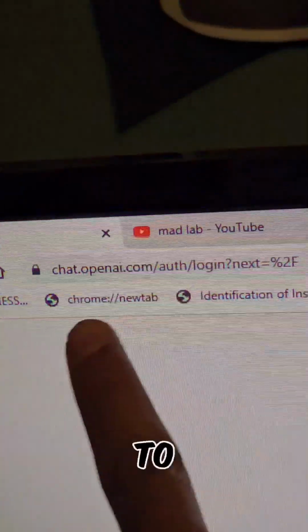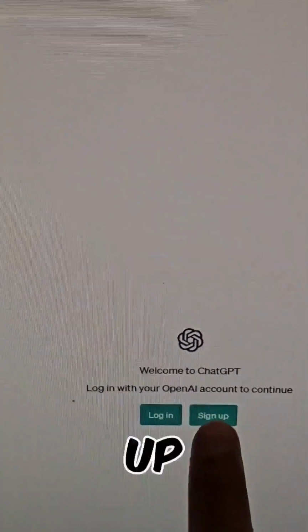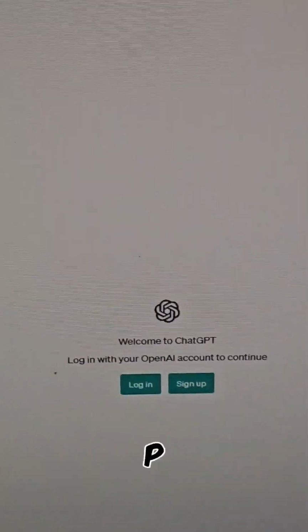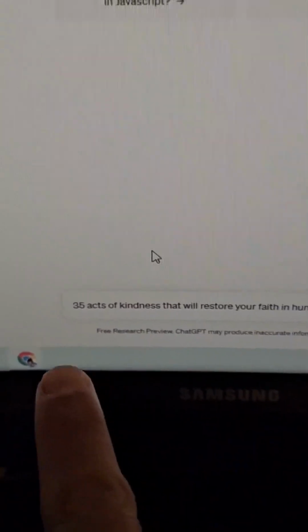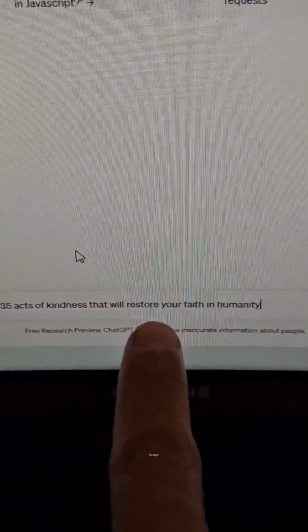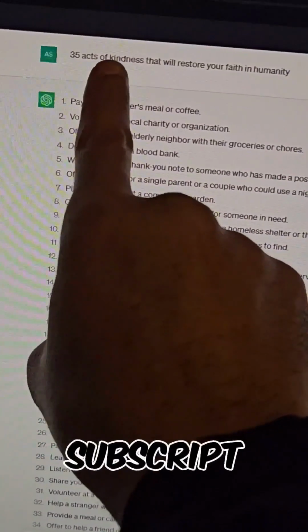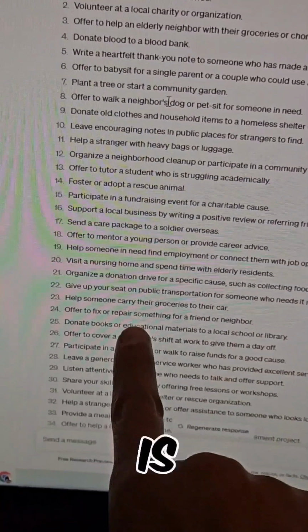Step 1 is to come to chat.openai.com. After you do that, you have to sign up with your email. Once you sign up with your email, you'll be logged into ChatGPT. So then just log into ChatGPT and give ChatGPT the command about 35 acts of kindness that will restore your faith in humanity. As you can see, ChatGPT created a script for 35 acts of kindness that will restore faith in humanity. And this is 100% free.